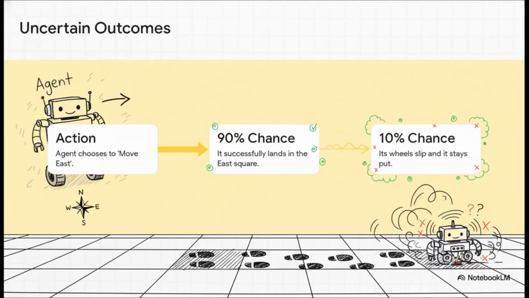Let's make that concrete. Our robot decides to move east. In a perfect world, it just moves one square east. But maybe the floor is a little slick, so there's a 90% chance the move works exactly as planned, but there's a 10% chance its wheels just spin and it doesn't go anywhere. It stays in the same state. That bit of randomness is what transition probabilities are all about.